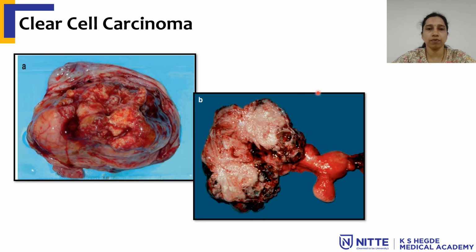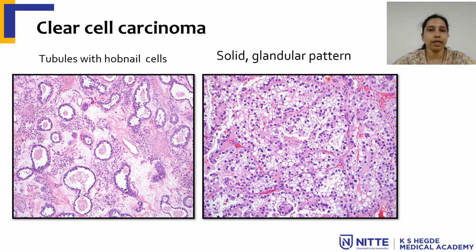This is a gross picture of clear cell carcinoma. So it can arise from a background of endometriosis, so there will be lot of hemorrhagic areas, cystic areas, or it can be predominantly solid, but there will be areas of hemorrhage and necrosis. This is the microscopy of clear cell carcinoma where there is tubules or solid pattern. This is the tubular pattern. This is the solid pattern.